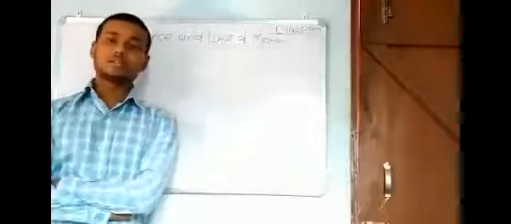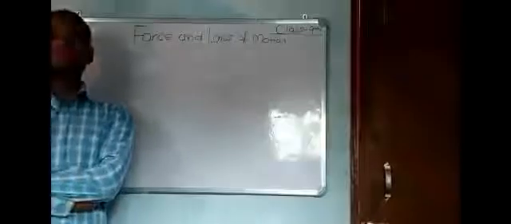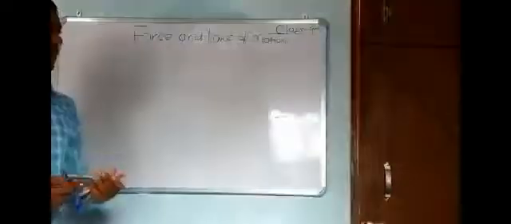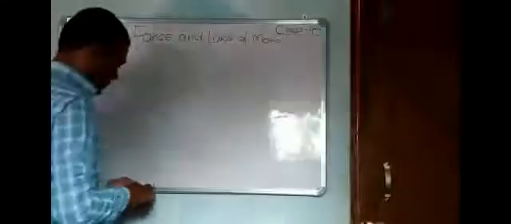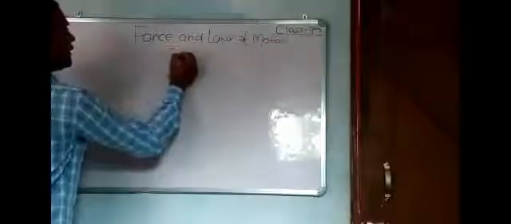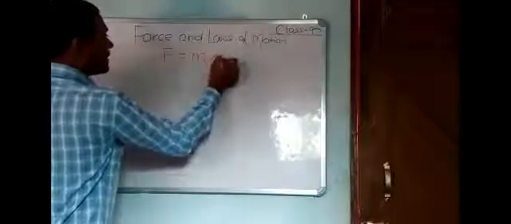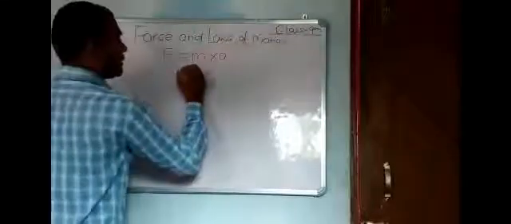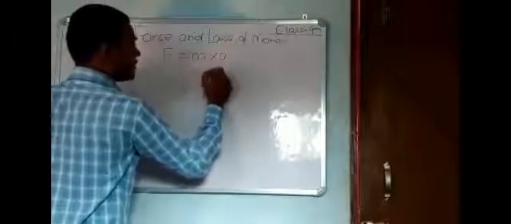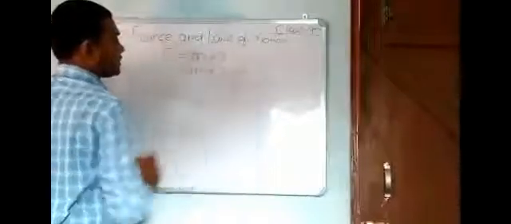Now we also know that there are two types of force: one is balanced force and the second is unbalanced force. If I briefly take force, then force is equal to mass into acceleration. We know what mass is, and acceleration is the change in velocity upon time.